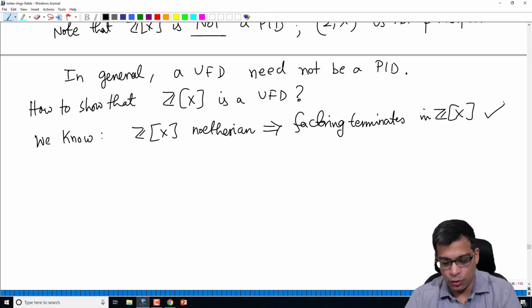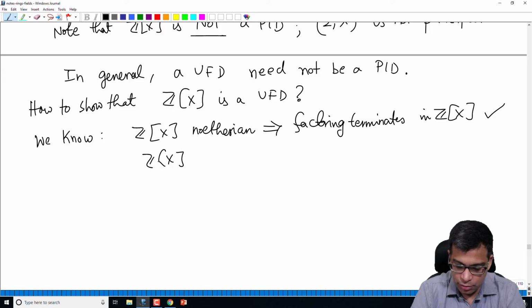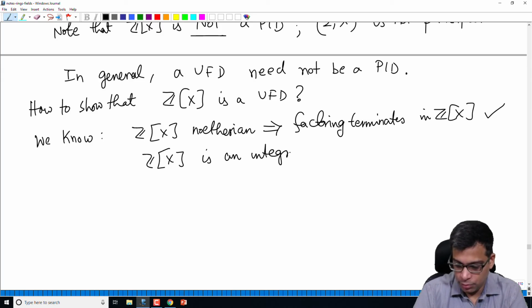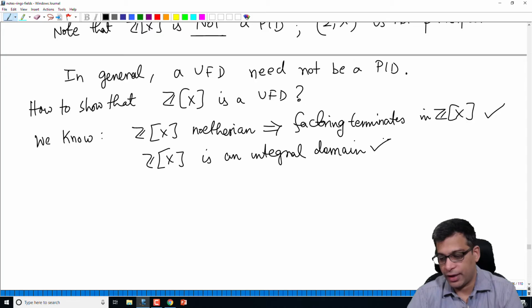Unique factorization domain. Z[x] is a domain, so let me just write that for clarity. Z[x] is an integral domain. Z[x] is Noetherian, so factoring terminates.